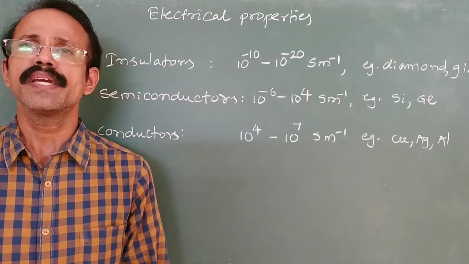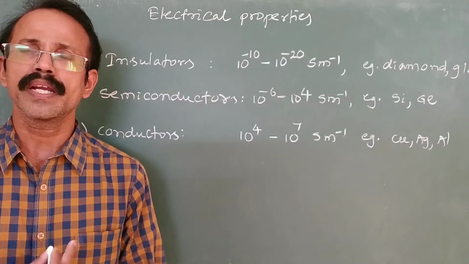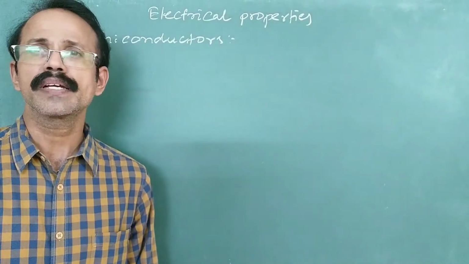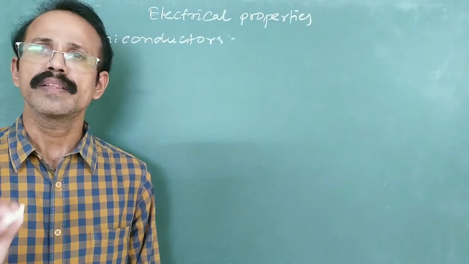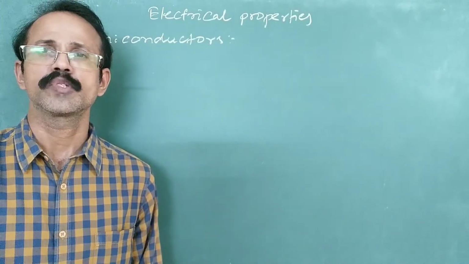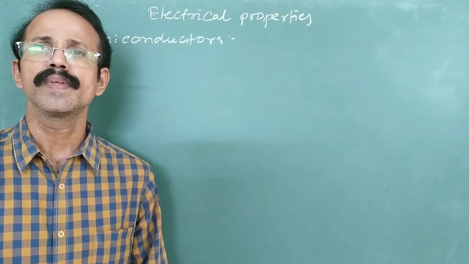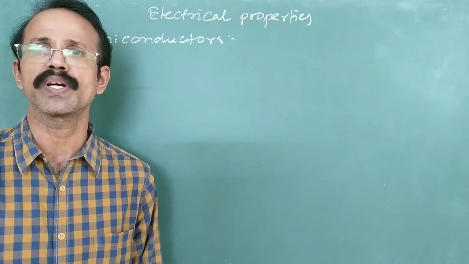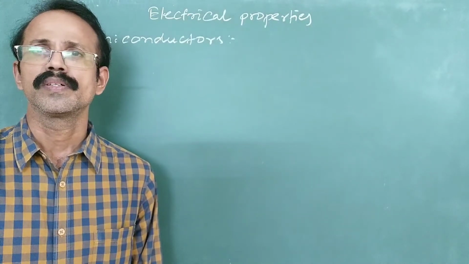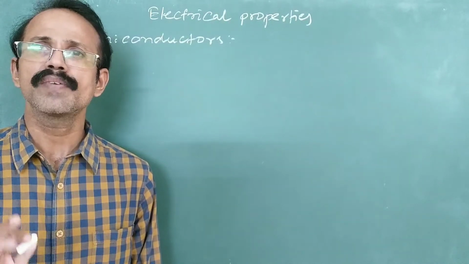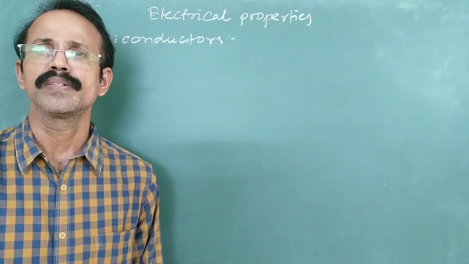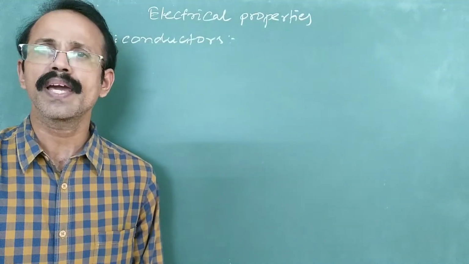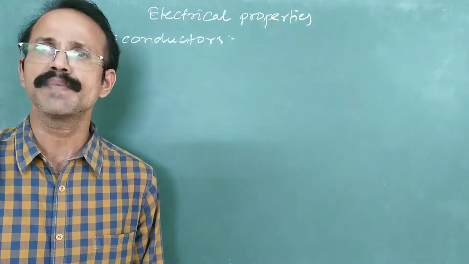Now we'll see in detail about the conductivity in semiconductors. Semiconductors are not very good conductors like metals, but their conductivity can be increased. So how do you increase the conductivity? The conductivity can be increased by raising the temperature or by the addition of some impurities. When temperature is increased, the conductivity of semiconductors increases because there is an energy difference between the valence band and conduction band in semiconductors.